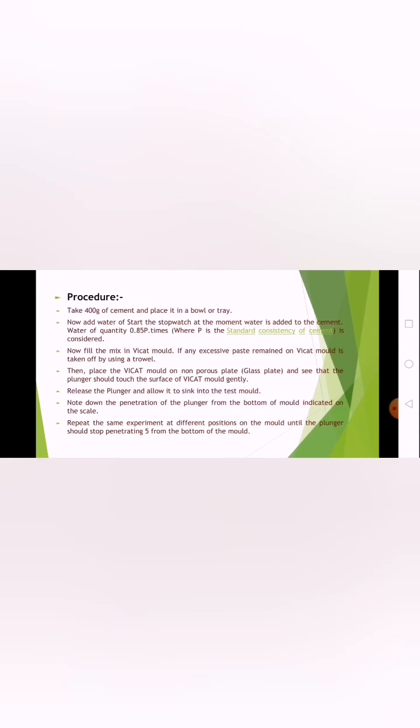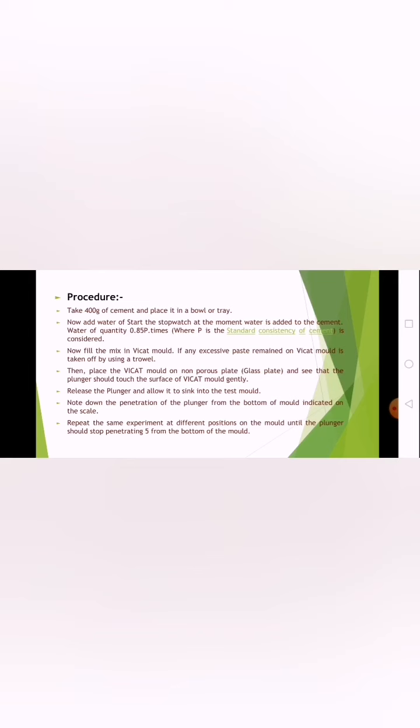So what is the procedure? Take 400 gram of cement and place it in a bowl or tray. Now add water. Start the stopwatch at the moment water is added to the cement.